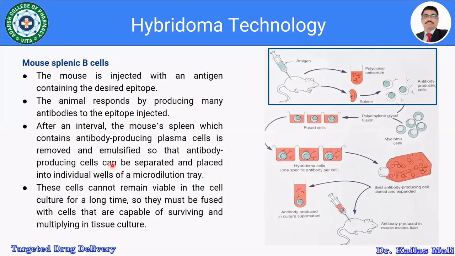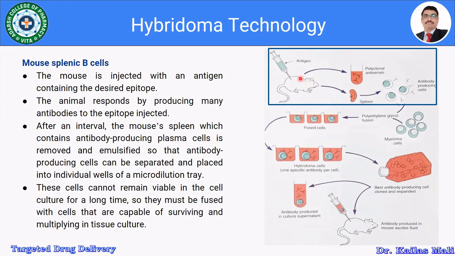Let us see the further details of the hybridoma technology. The very first step is the preparation of the mouse splenic B cells. Look at the figure. Initially, the mouse is injected with an antigen, a suitable specific antigen which contains the desired epitope.